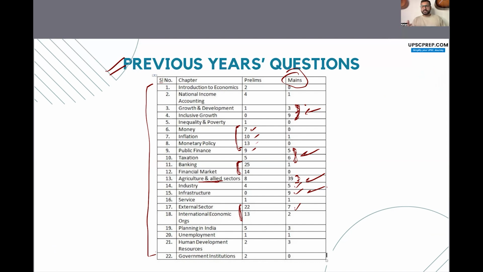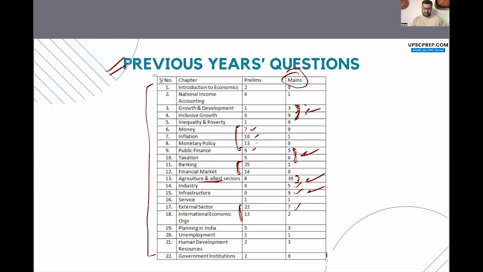Now obviously this brings to mind the question: क्या prelims और mains के लिए अलग-अलग तरीके से preparation करना पड़ेगा? So to that I say that don't start with that mindset. Start with the mindset that I have to cover the whole Indian economy in one go, because all the chapters in Indian economy are interrelated to each other. Without understanding the GDP, GNP, inflation, you cannot reach the budget or the monetary policy, right? Or the external sector. So everything is interconnected. So don't try to separate what is inseparable.